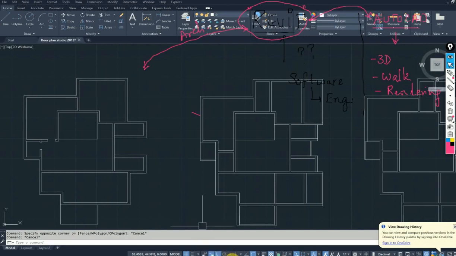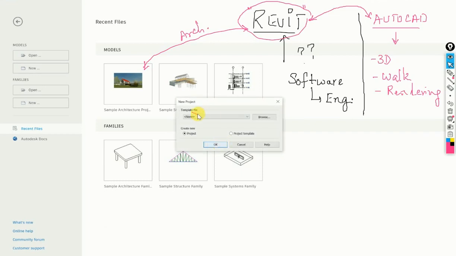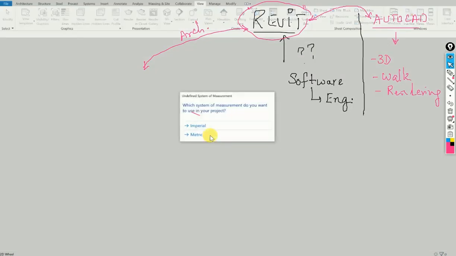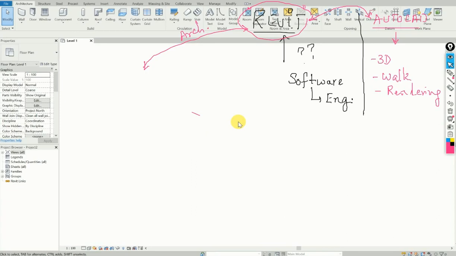But when I come to Revit, let's create a new drawing. Let's click, okay. There are some tricks here, but it is blank now. Metric. Any comments? No. Can you see what is written here?